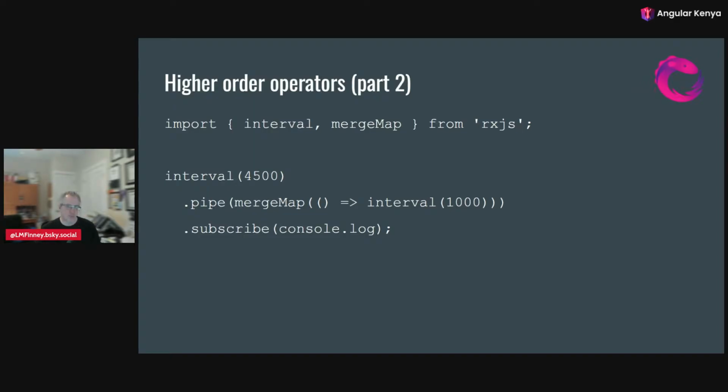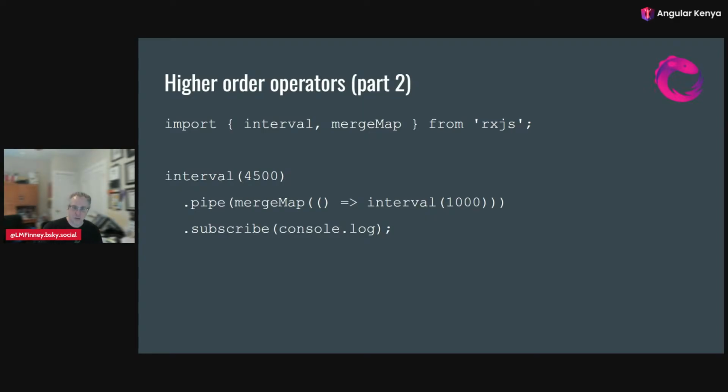And we can try mergeMap. MergeMap is a higher order operator that works like map, except it has a flattening operation. If it gets an observable, it will flatten out that observable and take the values out of it. So instead of having an observable of observables, we'll have an observable of the numbers because the numbers inside of it will get extracted. Basically, anytime you look at something like this and say, oh, I have an observable inside, I want to put a subscribe inside of a subscribe, that's an anti-pattern, that's a smell. Don't do that. Use a higher order operator instead, which will do that flattening for you.